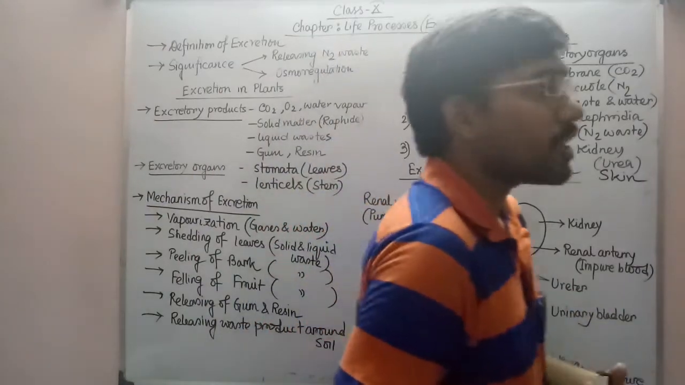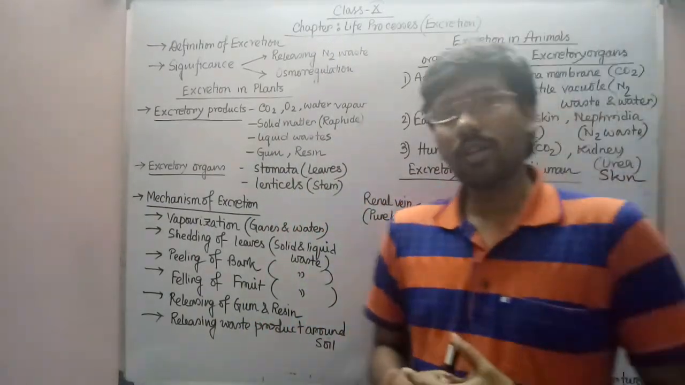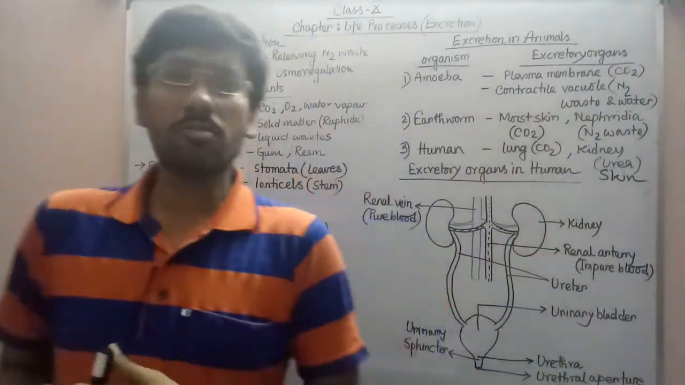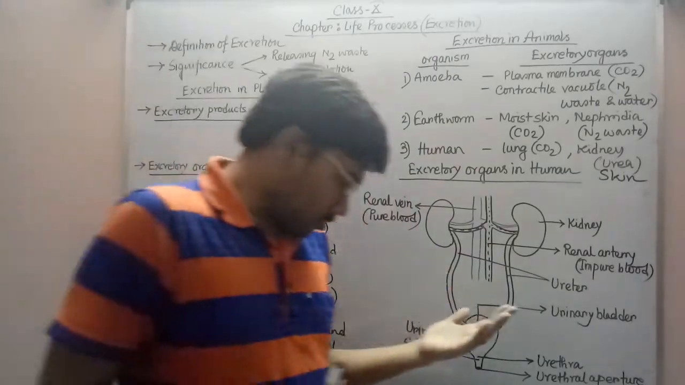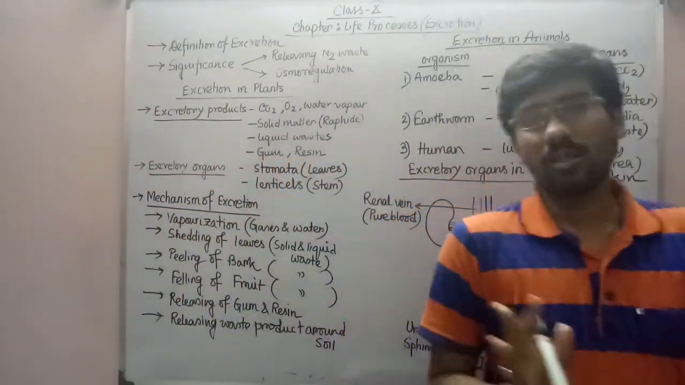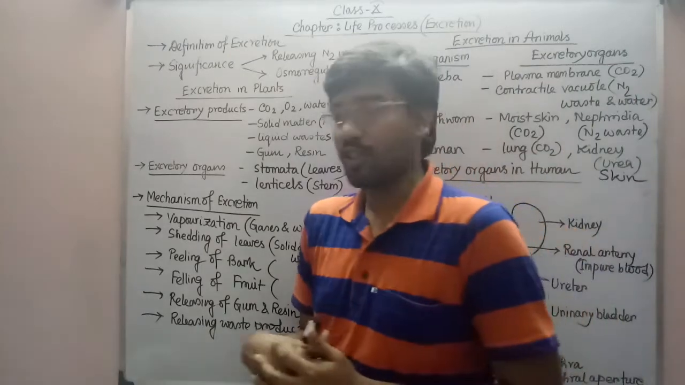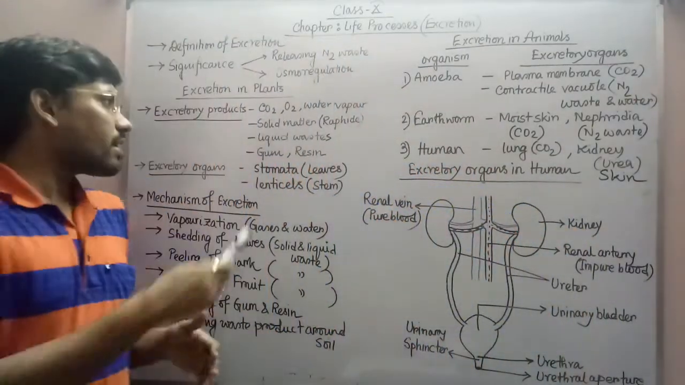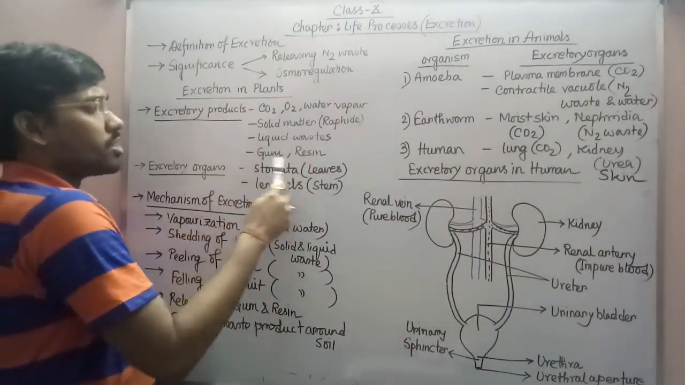There are several other liquid materials also present in the plant body. So plants are actually storing those substances inside their body. According to requirement, they release those waste matters from their body through the process of excretion. Plants can release the next type of excretory material, that is gum and resin.